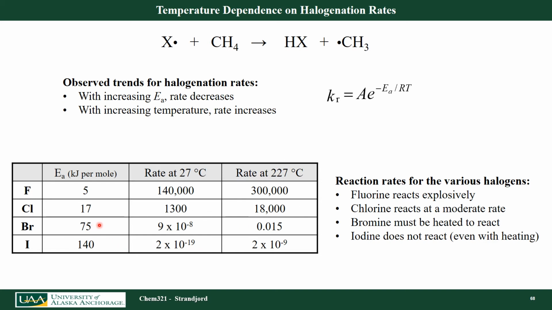If I use bromine, my rate is minuscule. In fact, I have to raise the temperature just to get any product whatsoever because the activation barrier is so high with bromine. If I look at iodine, no matter what I do, I get very little product. Even with heating, it doesn't help. So those are the practical aspects of activation energy relative to rates of chemical reaction and temperature.